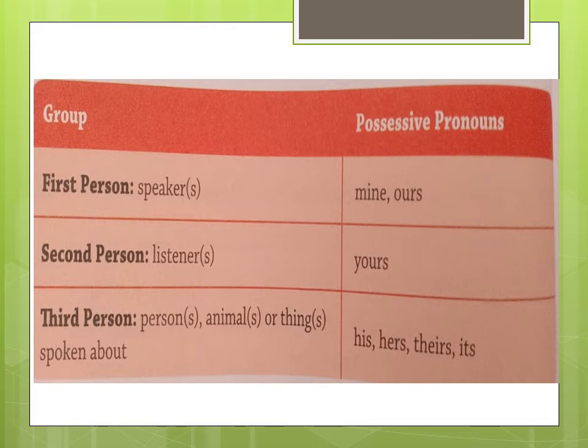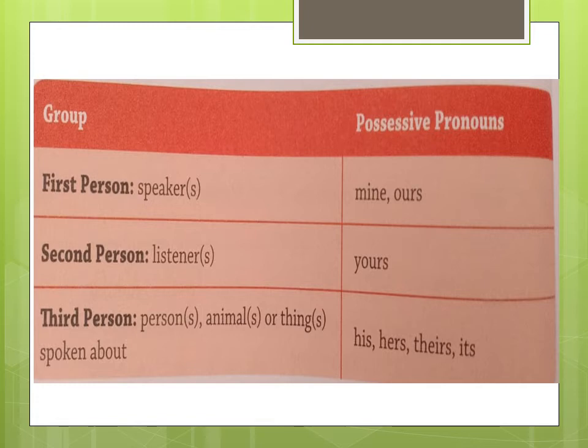When it is the first person, that is the speaker, possessive pronouns like mine or ours are used. If it is the second person, the one who listens, that is the listener, yours is the possessive pronoun used.